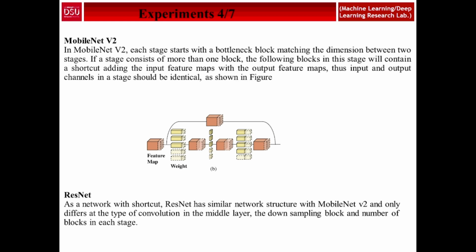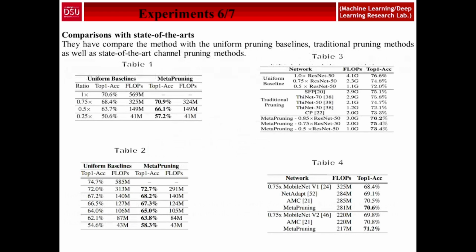And then we see ResNet. As a network with shortcuts, ResNet has a network structure similar to MobileNet v2, and only differs in the typical convolution layer, middle layer, and the downsampling block of each stage.